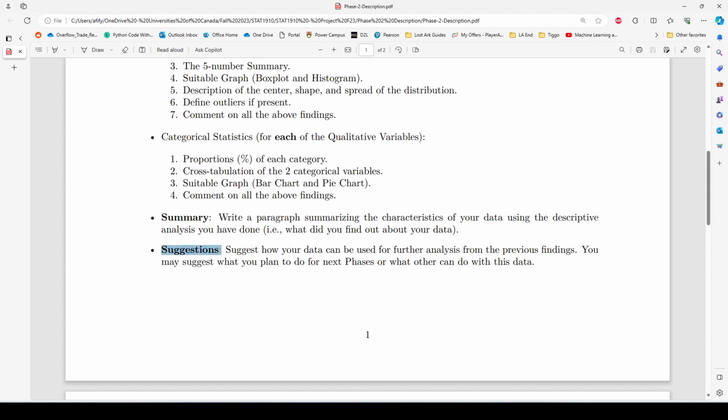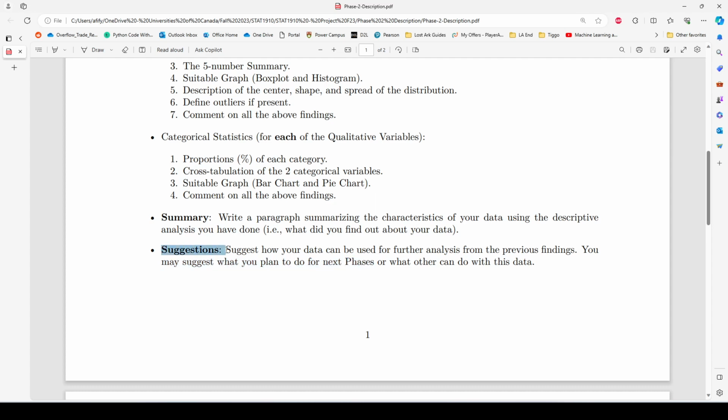And finally, you have to write some suggestions, like how your dataset can be used for further analysis from your findings. You may suggest what you plan to do for the next phases, or what others can do with this data. For example, you may suggest how you're going to do regression in the next phase and the correlation between the variables, which numeric variables affect which, and so on.